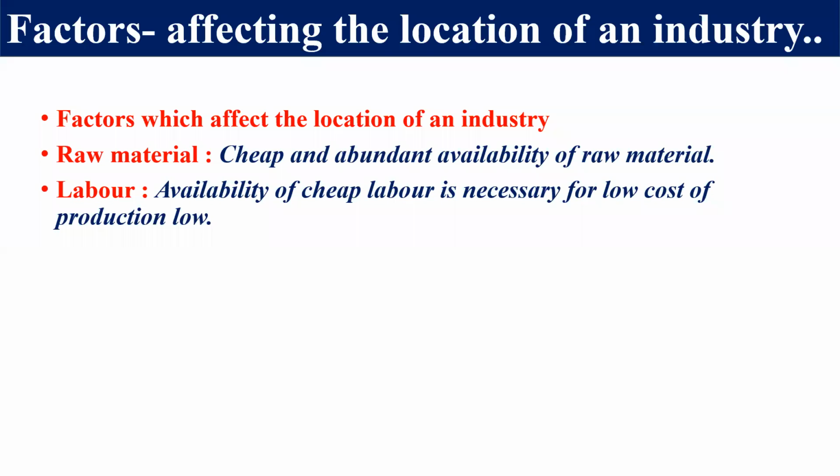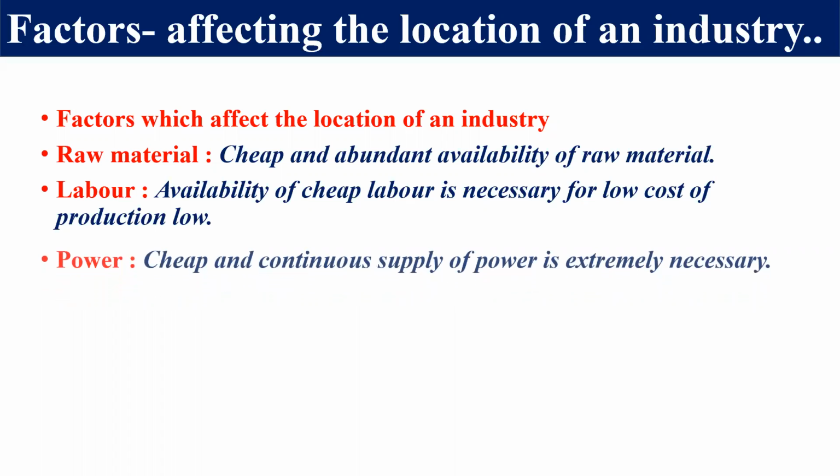The second one is labor. For industry, we require skilled and unskilled labor. But cheap labor must be available, so that the cost of production can be low. So we have to see those populated areas where cheap labor can be easily available, right? Cheap labor can be available.